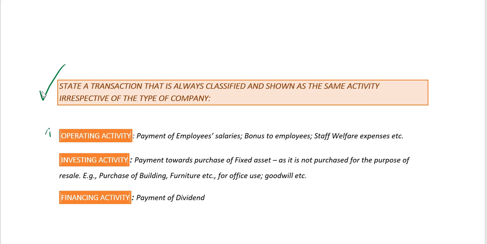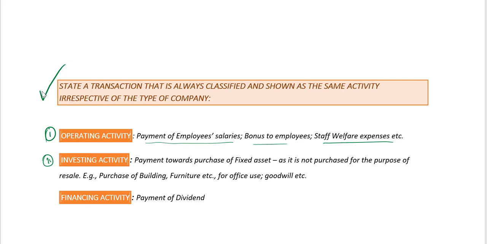We'll begin by citing an example for operating activity. The payment for employees in the form of salaries or bonus or staff welfare expenses will always be an operating activity irrespective of the type of the company.